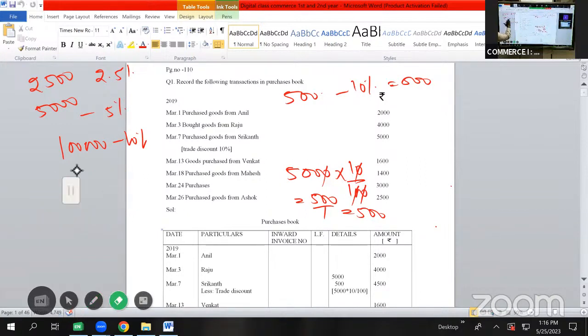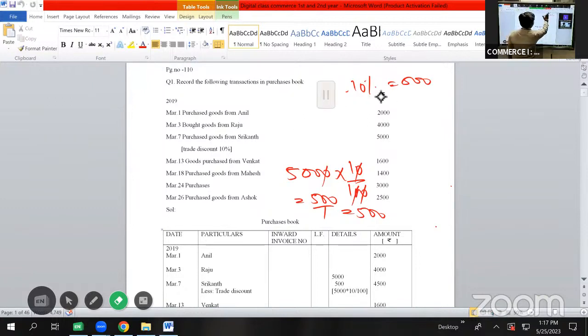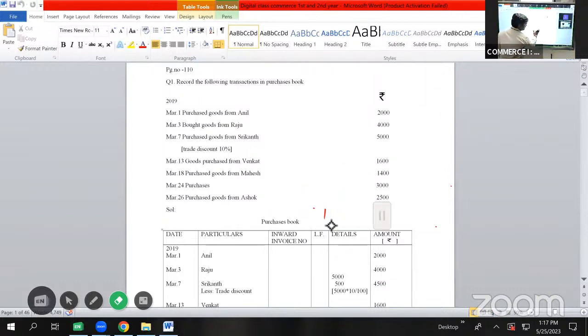Then we have purchased goods worth 5,000 from Srikanth. So here we have shown it as Srikanth 5,000 rupees. Let's take the trade discount: 5,000 into 10 by 100, which works out to be 500 rupees. So subtracting 500 from 5,000, the final amount 4,500 will be shown in the outer column here as 4,500.